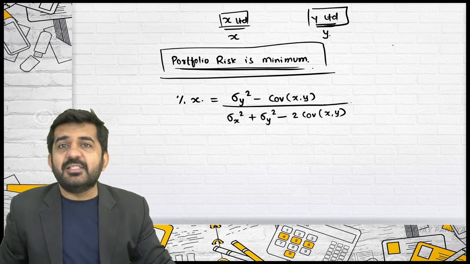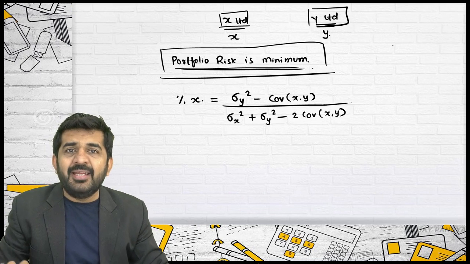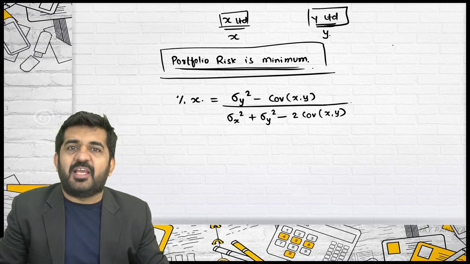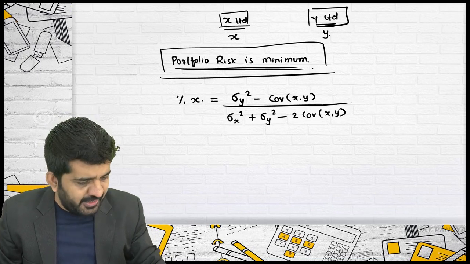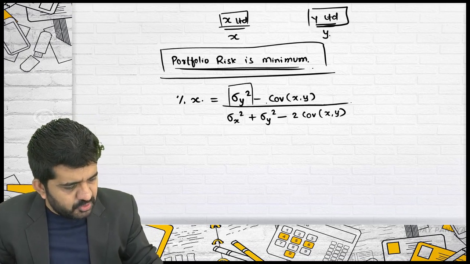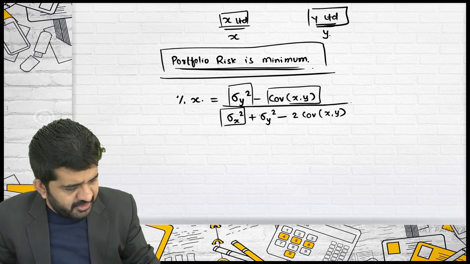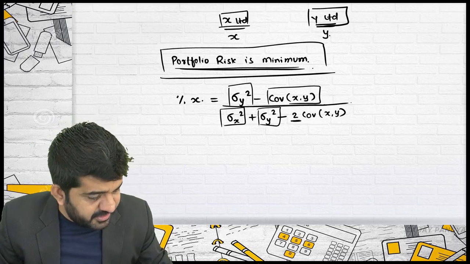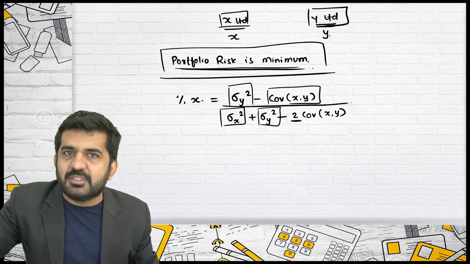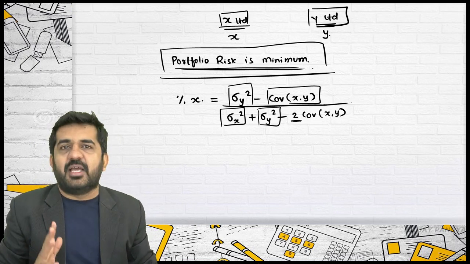What is taken is variance of Y minus covariance of X and Y. Is it right? Then in the denominator, again, there is variance of both the securities, and what is deducted is 2 times covariance. Is it alright? How exactly this formula is formulated, we are not deriving, as I told you.